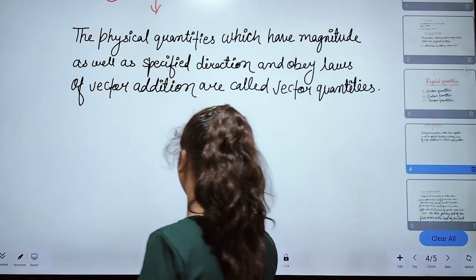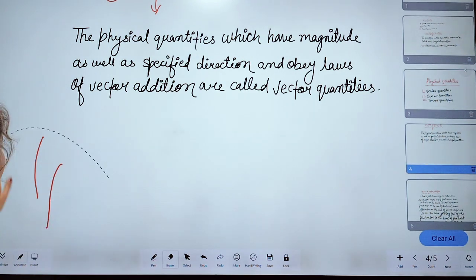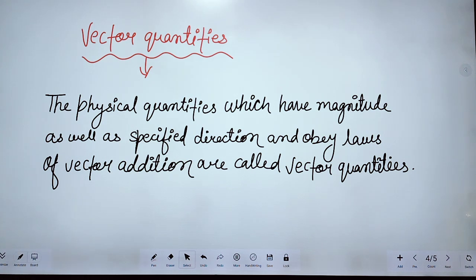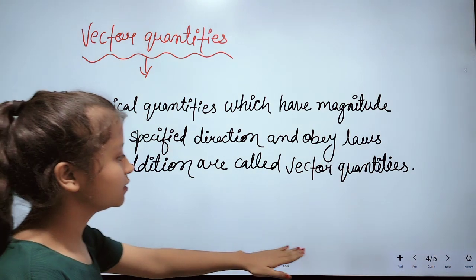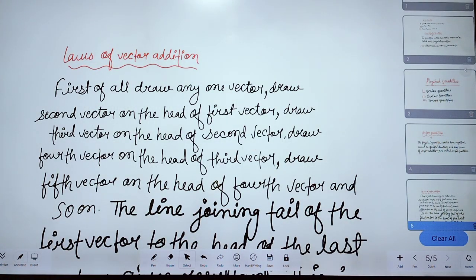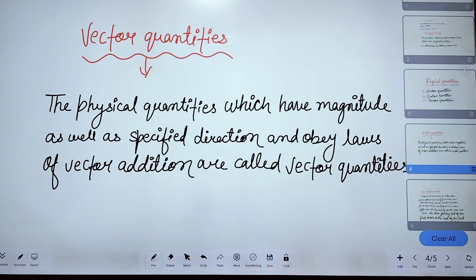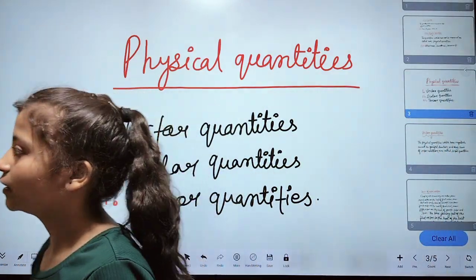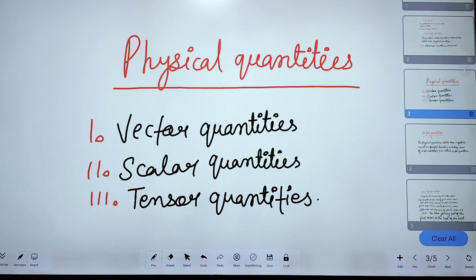Let's come back to what we were thinking: the physical quantity which has magnitude as well as a specified direction, in the sense of a fixed direction, and obeys the laws of vector addition. It means the laws of vector addition means this one. A quantity that obeys the laws of vector addition is called a vector quantity. So this is all about the vector quantity, and here is the definition of vector quantity.